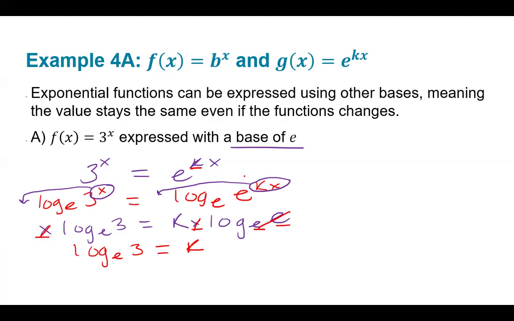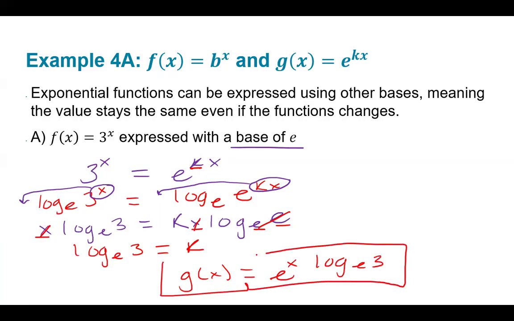Which means that we now can write the model that fits this. So what would be the equivalent form? We're going to call it g of x. G of x would equal e, and I put my x in front so that it doesn't get lost in my log. E to the x of log base e of 3. And that would be the equivalent